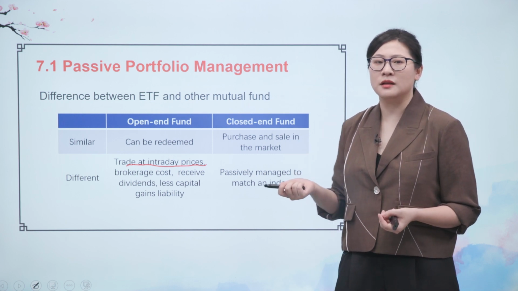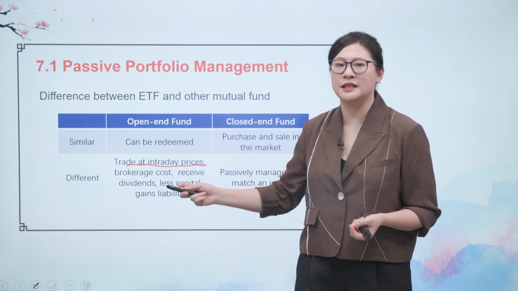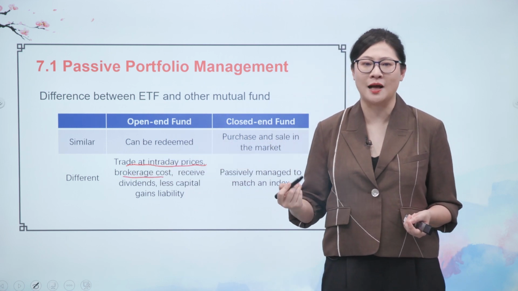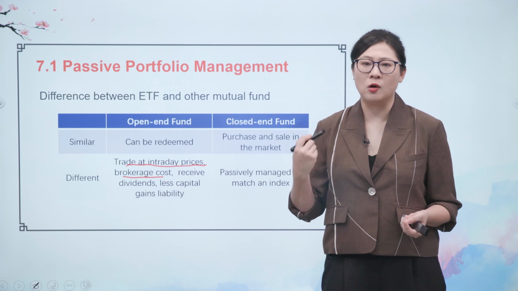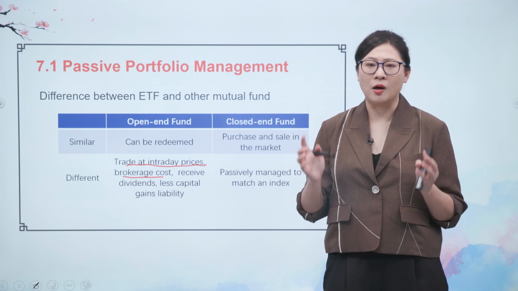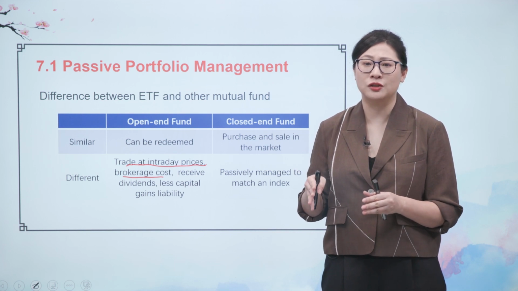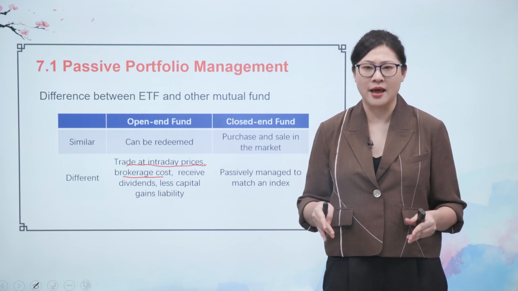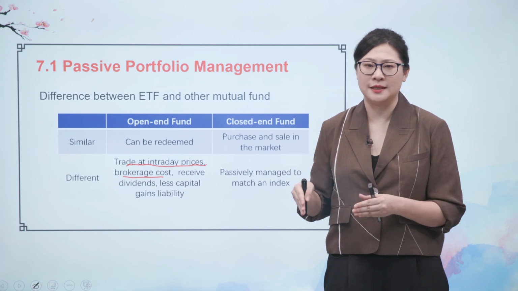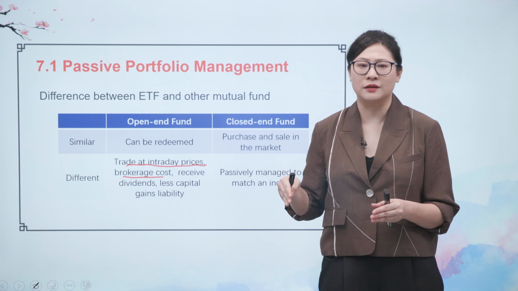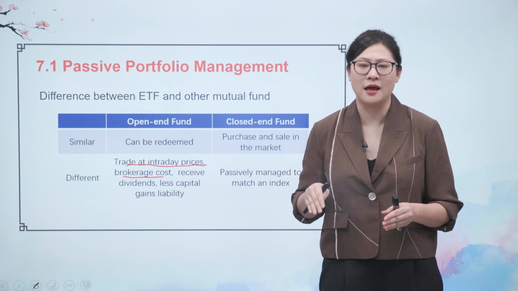And the second difference is that the ETF charges larger brokerage costs compared with other open-end funds. For open-end funds, all the investors can buy or redeem their mutual fund shares only at the end of the business day. So the price they buy or redeem their shares at is exactly the same.